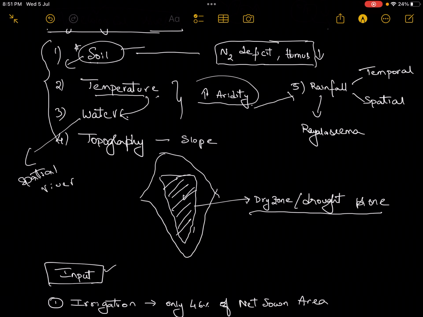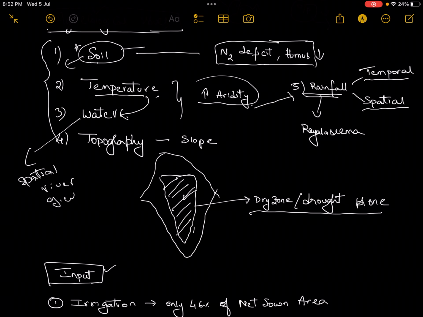Because of this, there is aridity or increasing dryness, while the growth of crops requires a good amount of humid conditions in the soil. So these two are the next prime factors that impact agriculture productivity. Now the next prime factor is rainfall. We all know the rainfall that we get in India is primarily monsoonal rainfall, but this monsoonal rainfall has temporal variations and spatial variations.